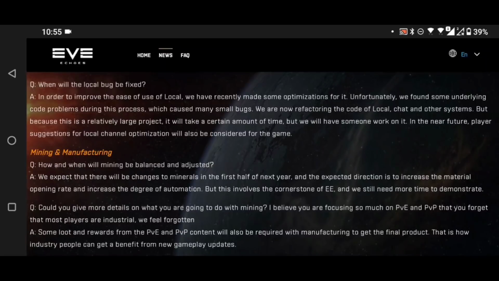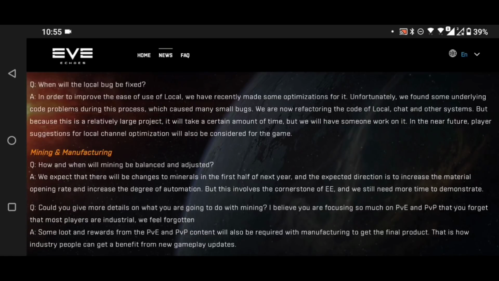In order to improve the ease of use of local, we've recently made some optimizations for it. Unfortunately, we found some underlying code problems during the process which caused many small bugs. We're now refactoring the code of local, chat and other systems, but because this is a relatively large project, it will take a certain amount of time, but we will have someone work on it. In the near future, player suggestions for local channel optimization will also be considered from the game.